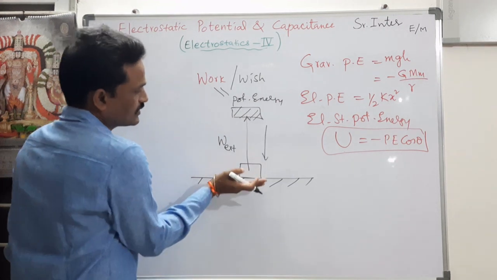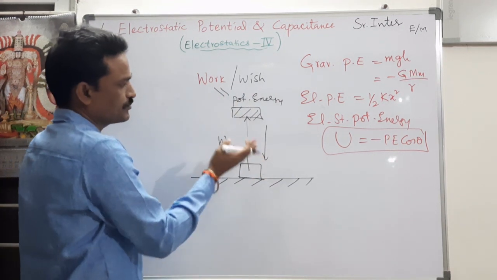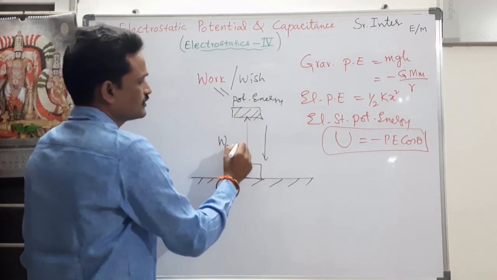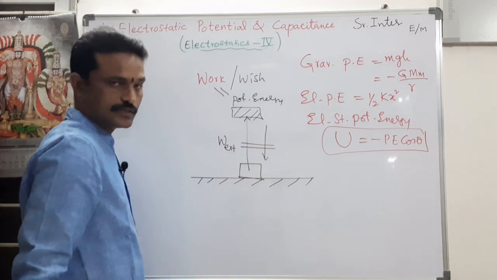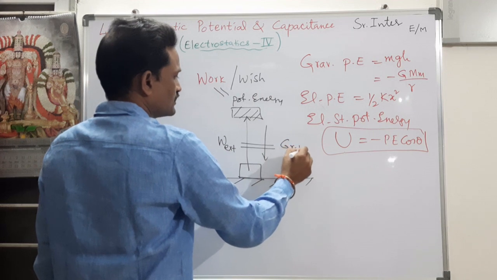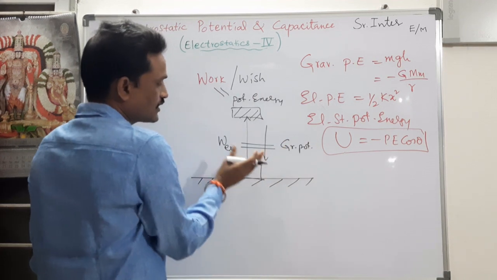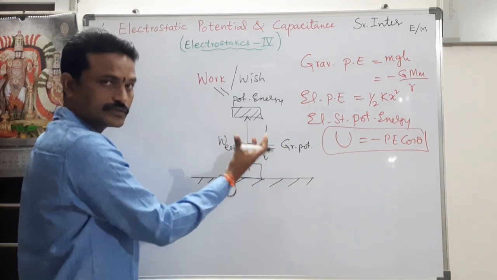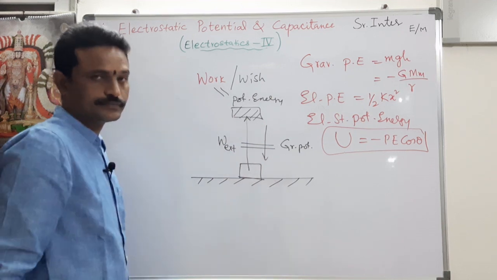So whatever work is done against its wish of coming down, that work done by the external agent or the system is stored as gravitational potential energy. So I am doing work against gravity. Gravity is the attraction by the earth.